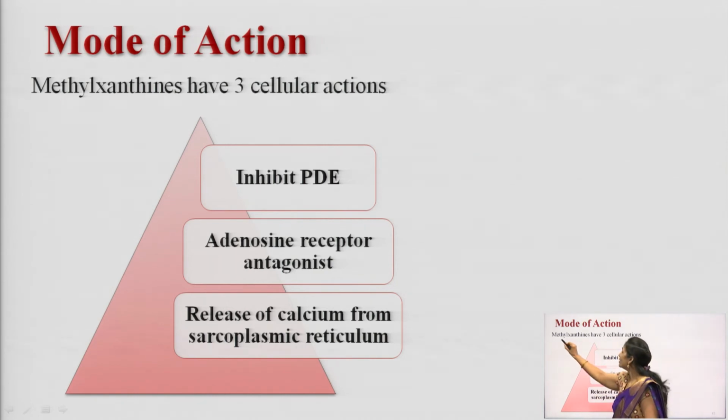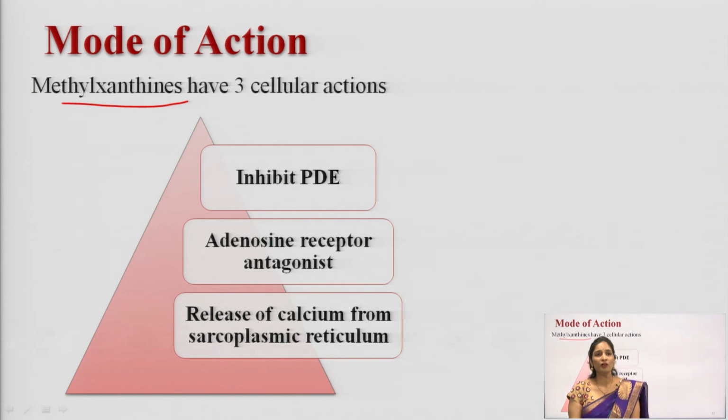And apart from that, the methylxanthine has 3 cellular actions. What are the 3 cellular actions of methylxanthines? First one, it will inhibit the phosphodiesterase enzyme, as I discussed in the previous slide. What is the second cellular action? It is an adenosine receptor antagonist. Why? Because adenosine is a mediator which is responsible for inflammation and bronchial constriction. So, by blocking this receptor, it will show the bronchodilation action.